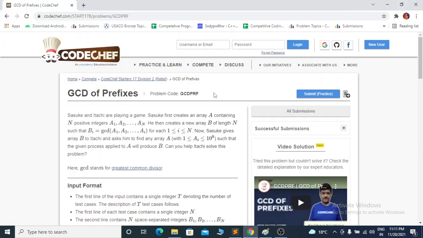Hello guys, welcome back. Today we are going to see one of the problems of CodeChef Starters 17 Division 2. The name of the problem is GCD of Prefixes.